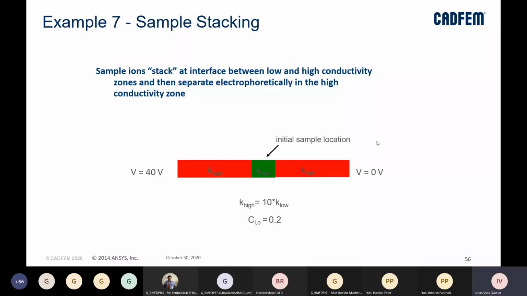So if I talk about sample stacking, the sample ions will stack at the interface between low and high conductivity. We will define this as the initial sample location, and we'll have zones of high conductivity as well. Then the sample will be separated in the high conductivity zone based on the boundary conditions we have specified as low and high voltage areas, right?